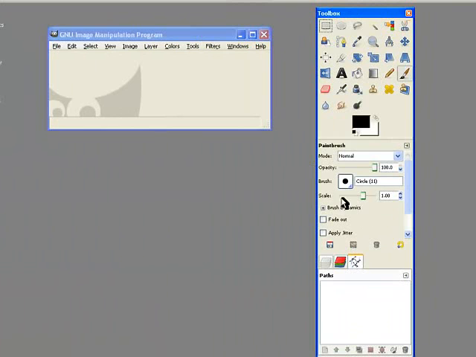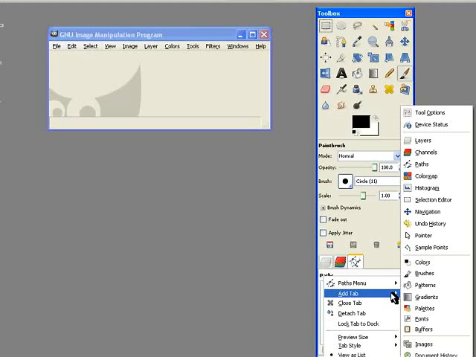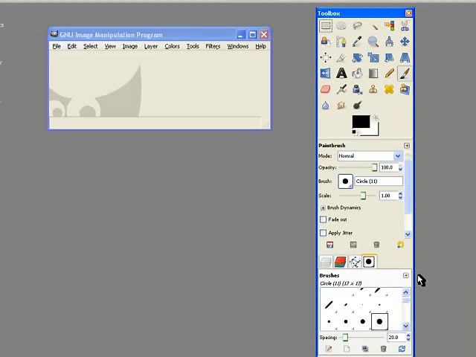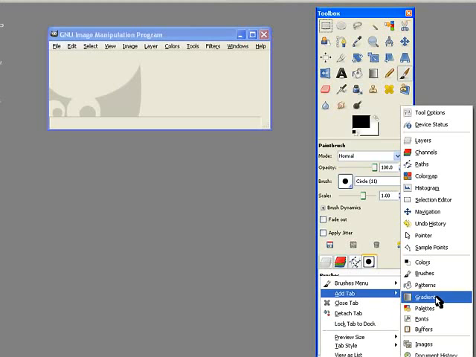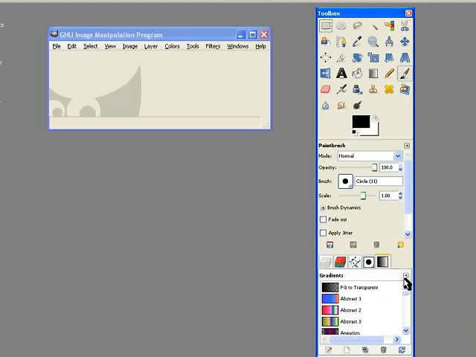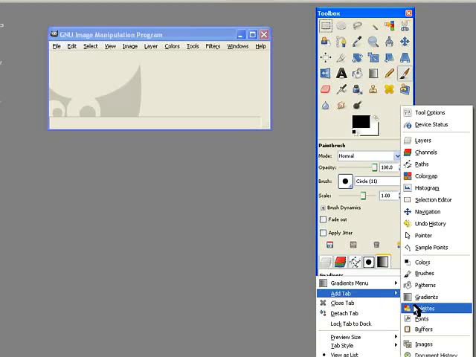Now I'm going to start adding the tabs that I removed. So we can go to Add Tab, and of course we want the brushes. Again, and we want gradients. Add tab, and we want the third one, which was, what was it? It was patterns. There.